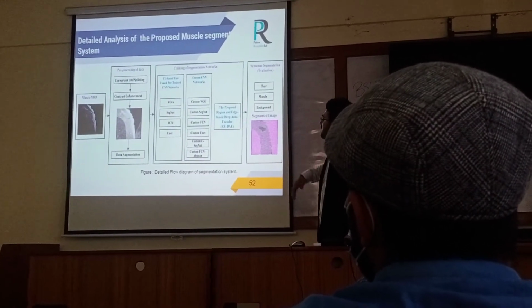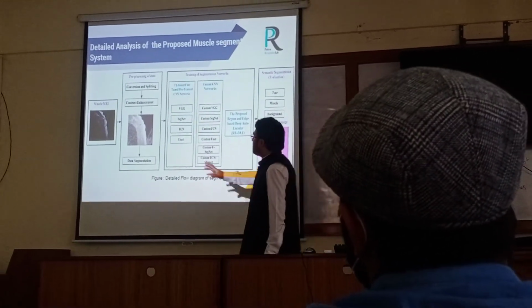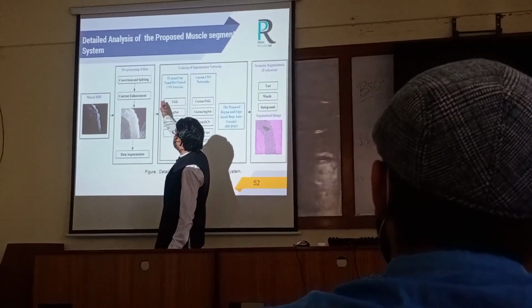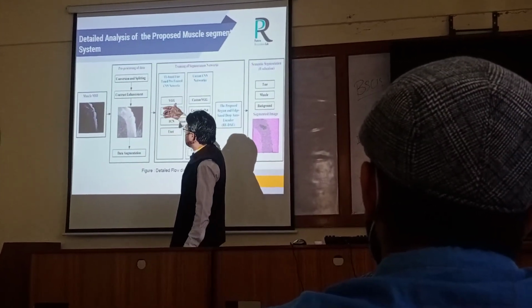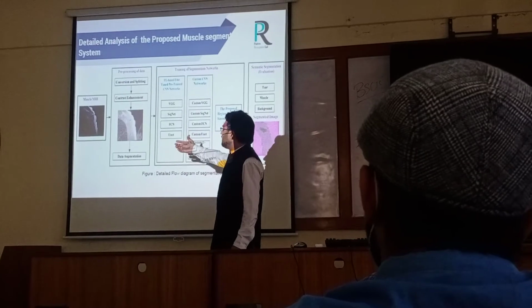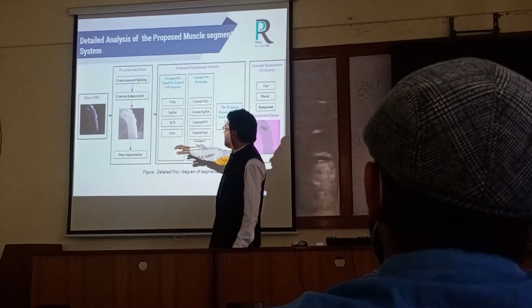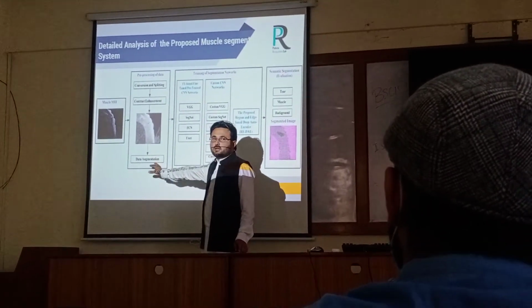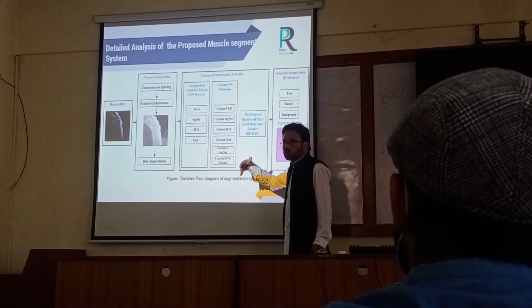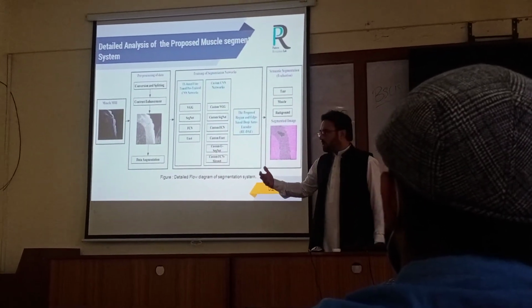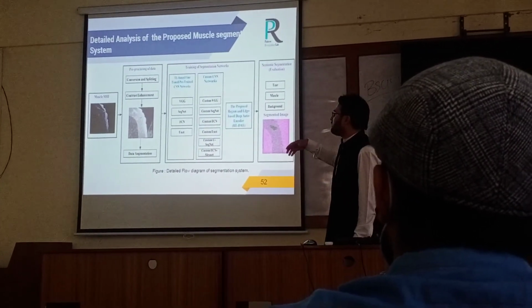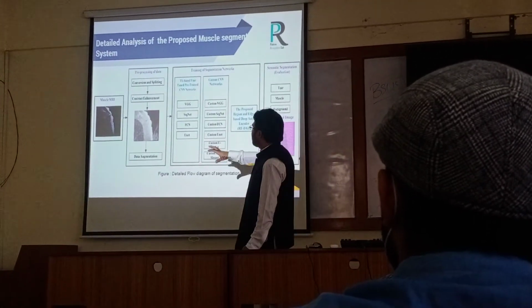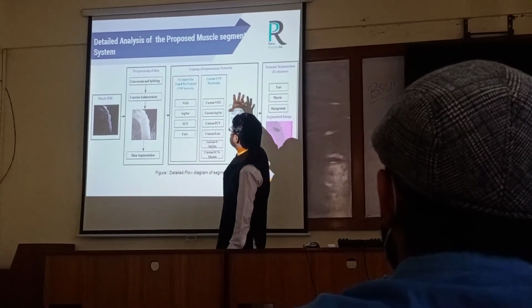This is a detailed analysis of the proposed architecture. You have MRI images, and perform pre-processing such as color conversion, histogram equalization, or other image enhancement methods. We perform data augmentation because data is limited. It is provided by a South Korea lab, from hospitals. Data of 15 patients is available, so we perform data augmentation. After data augmentation, this is the segmentation setup.